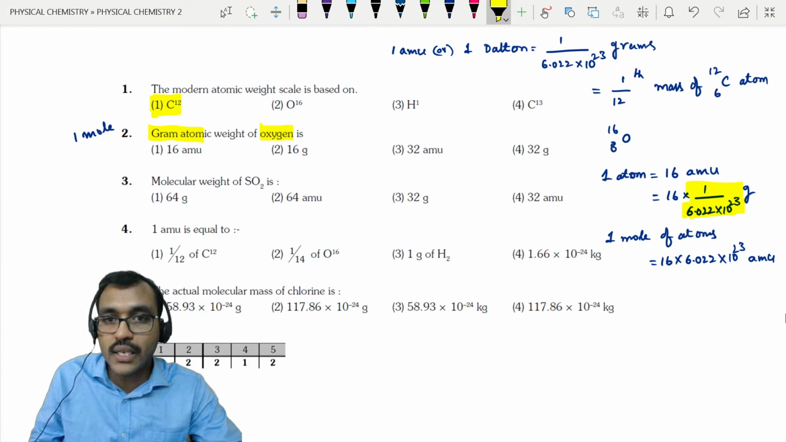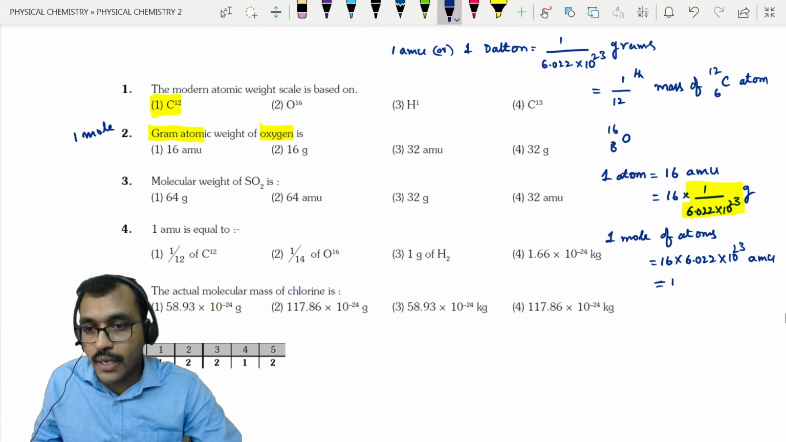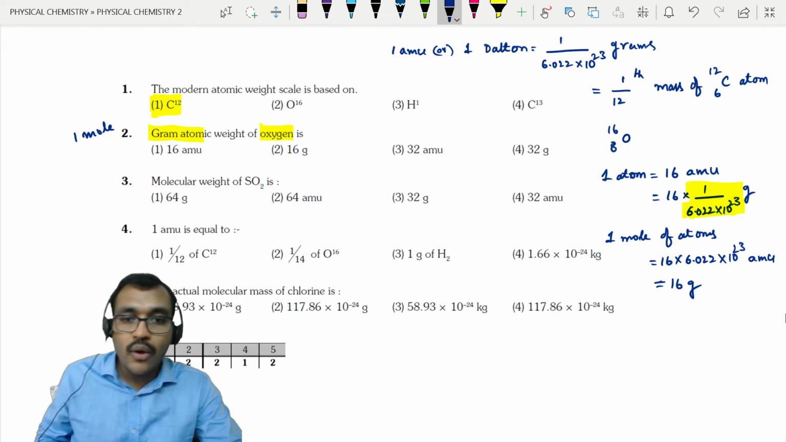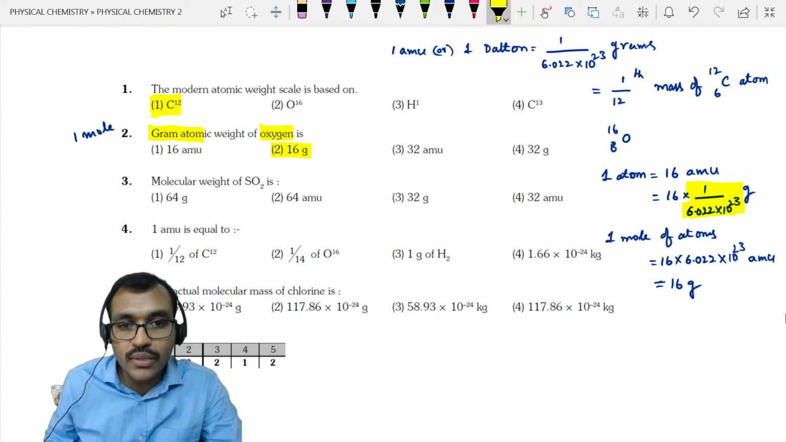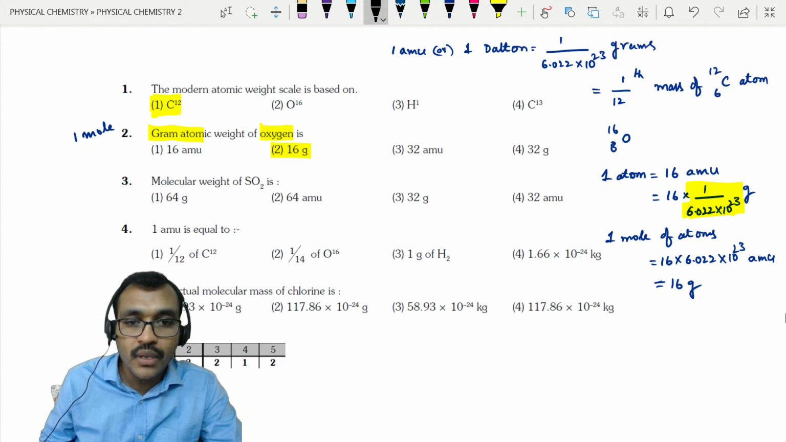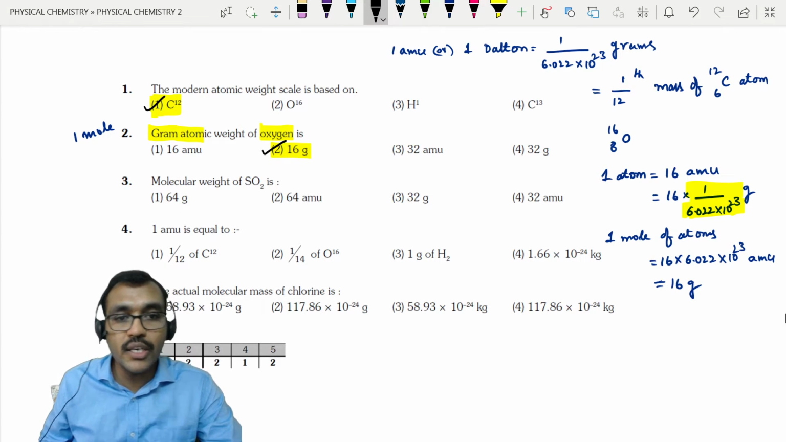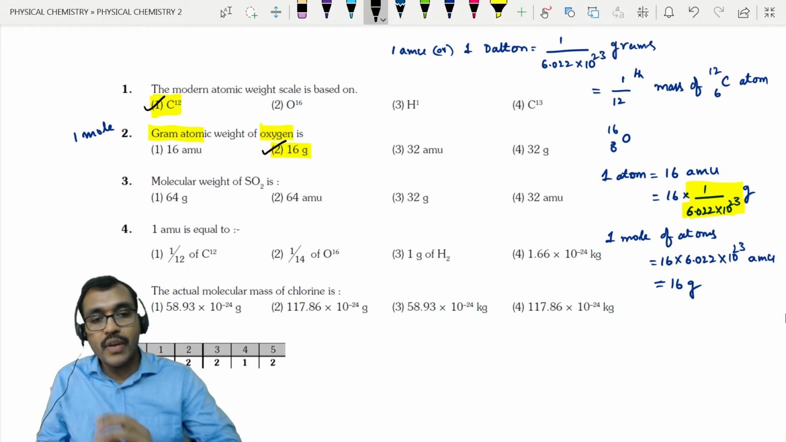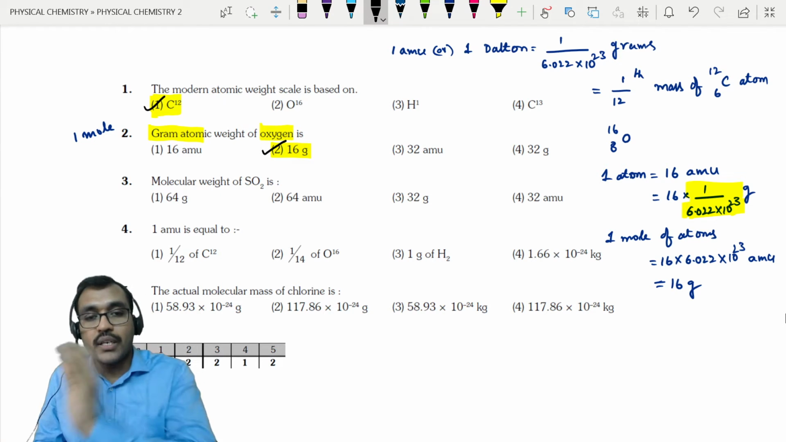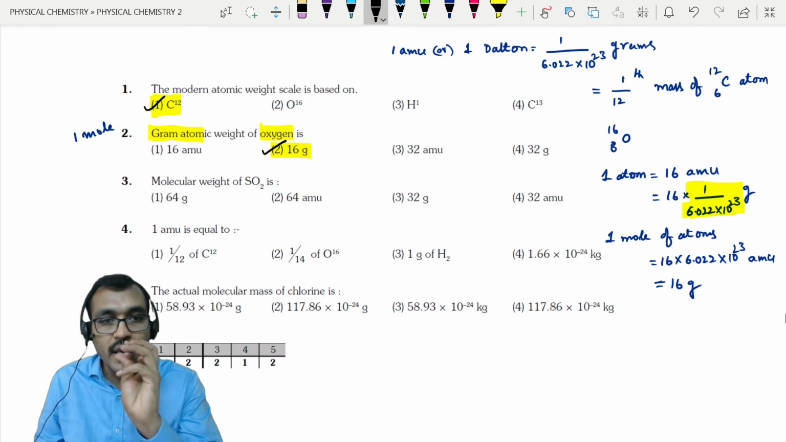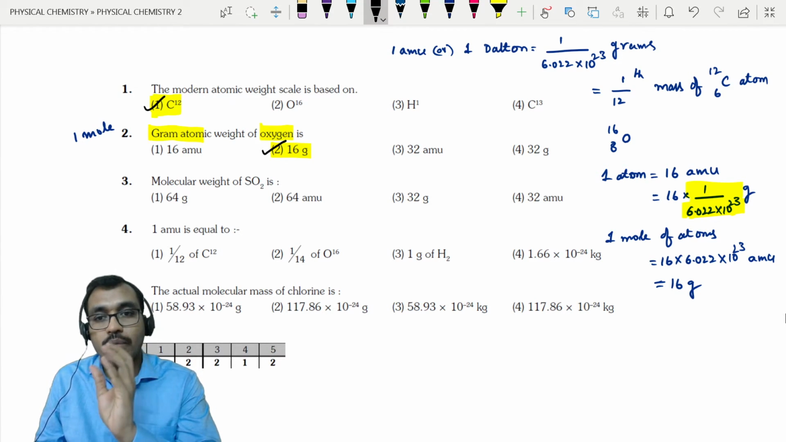Then you will get the answer as 16 grams. So the mass of 1 mole of oxygen atoms is nothing but equal to 16 grams, which is just expressing its mass number in terms of grams. Gram atomic weight means simply expressing mass number in terms of grams. Atomic weight means expressing mass number in terms of AMU.